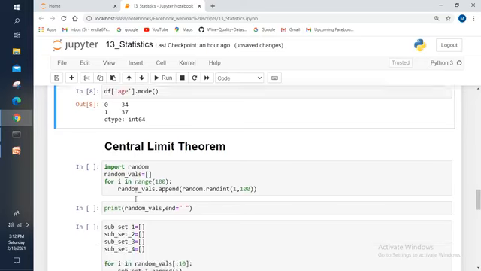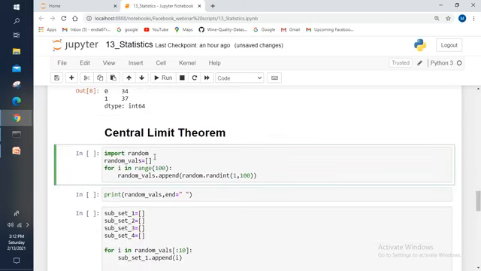Now come to the central limit theorem. Here I'm going to generate random samples from 1 to 100. 100 samples I'm going to take. So I imported the random module and I'm going to generate a random number from 1 to 100. random.randint(1, 100) I specified. From 1 to 100 I'm going to generate a random number. This process I'm going to repeat 100 times. I want 100 random samples.